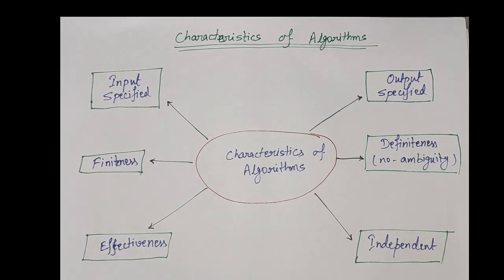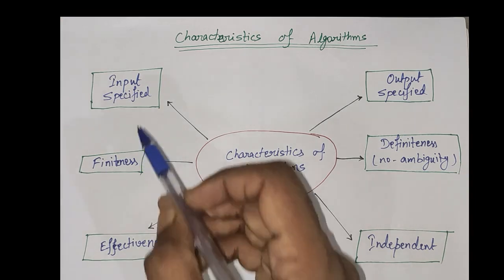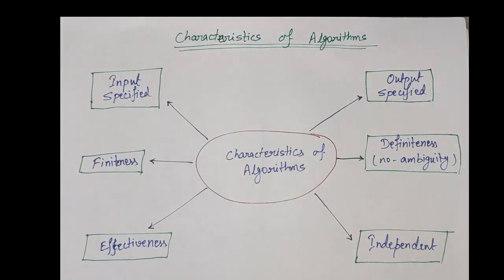The first characteristic of an algorithm is input specified. That means an algorithm has zero or more but only a finite number of inputs. That input is the data to be transformed during the computation to provide the output. Input precision is required, that is, you know what kind of data we are going to use, how much data we are going to use, and what form of the data we are going to use.